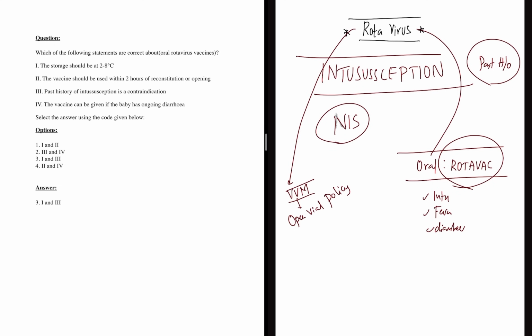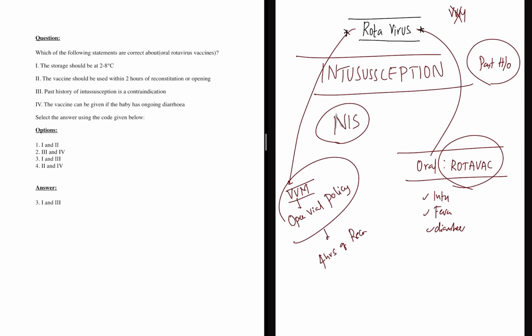That's the reason whenever we open rotavirus vaccine, we have to use it immediately within 4 hours of reconstitution. We cannot store it. But now there is a latest update that even rotavirus vaccines have VVM, that is vaccine vial monitor. But for our CMS exam, such a level of update is not needed because questions are copy paste from the standard textbook, OP Ghai.